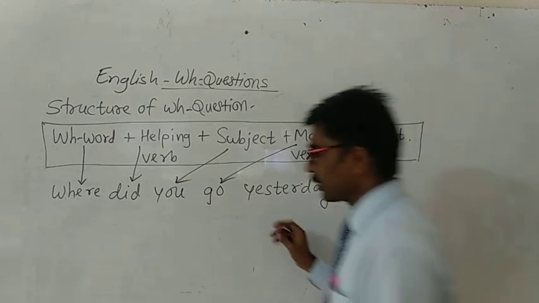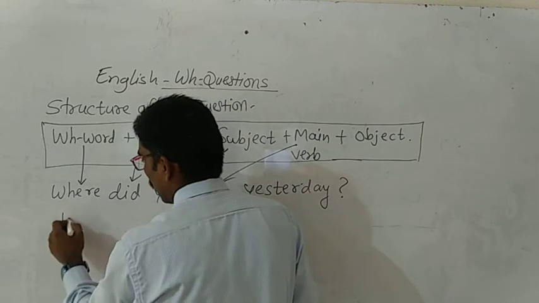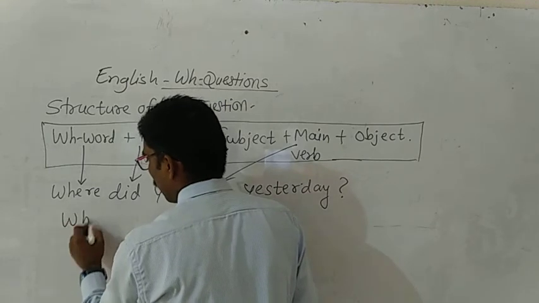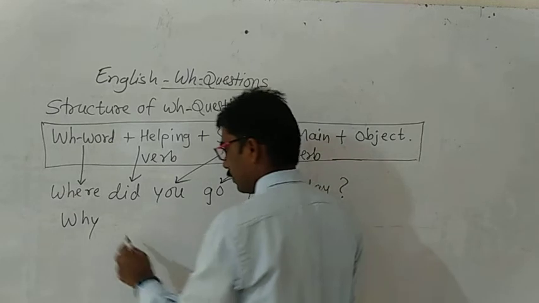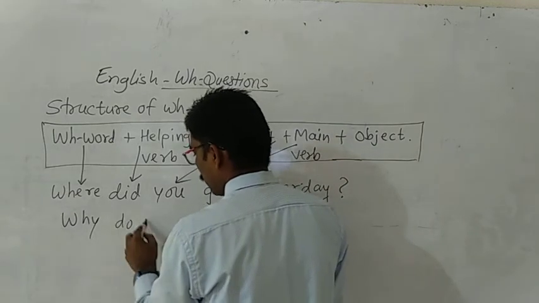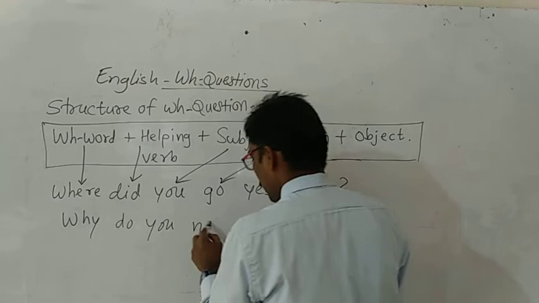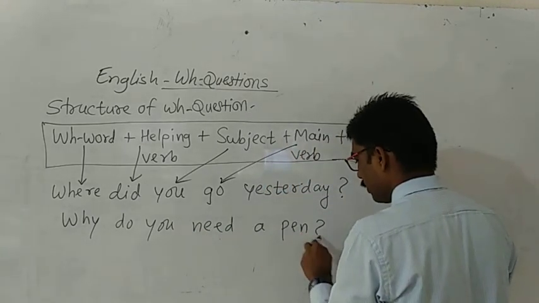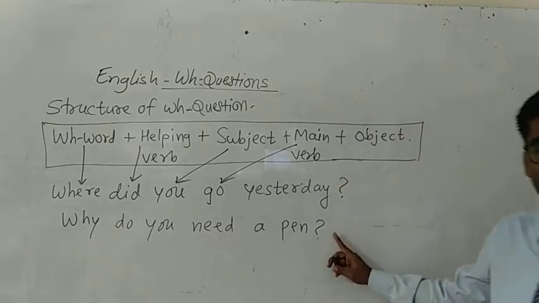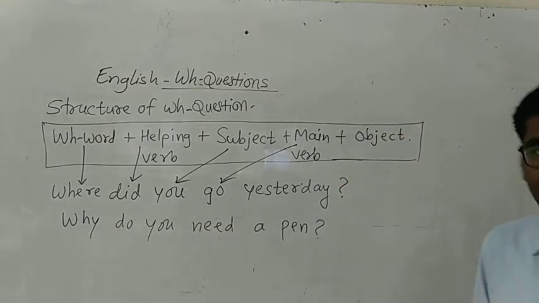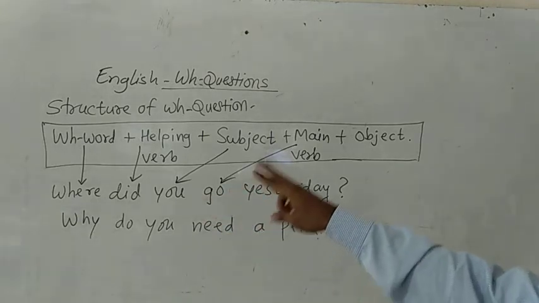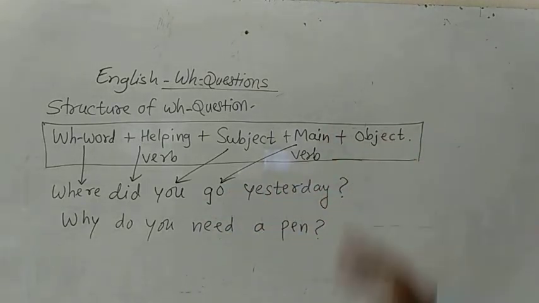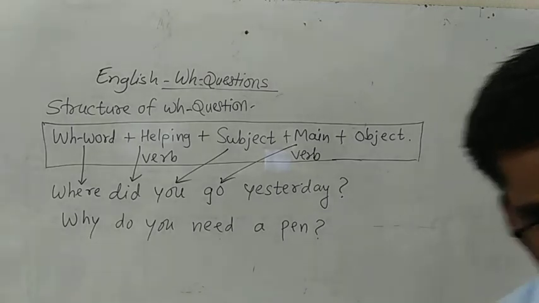For example, I will write: Why do you need a pen? Why do you need a pen? So, Yogana, tell me which is the WH word, helping verb, subject, main verb and object from the example. Tell me.